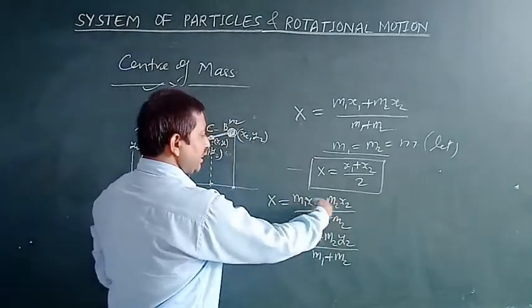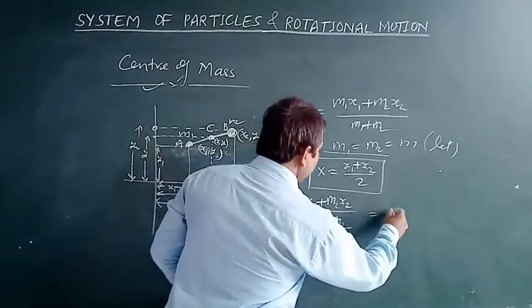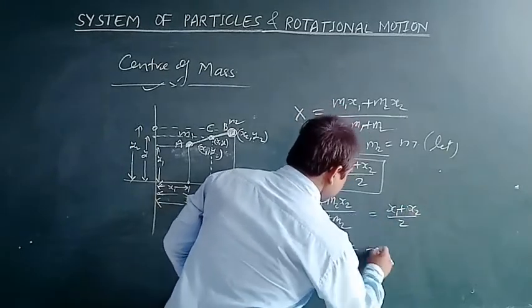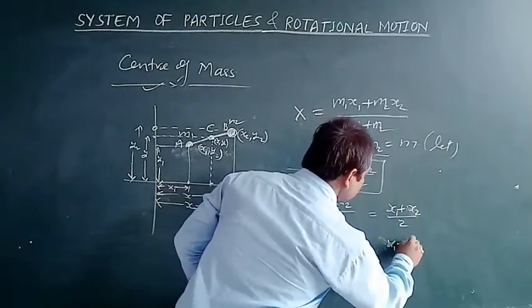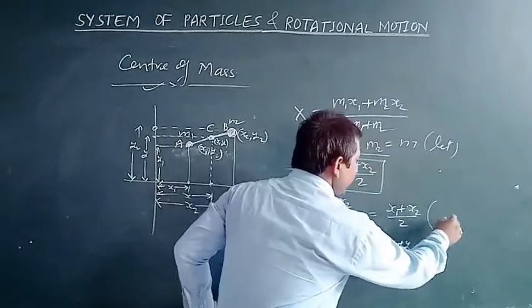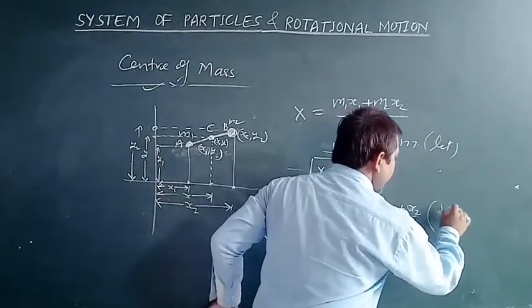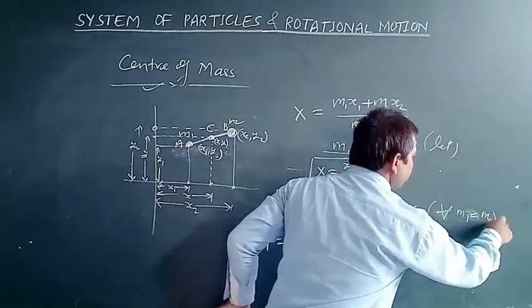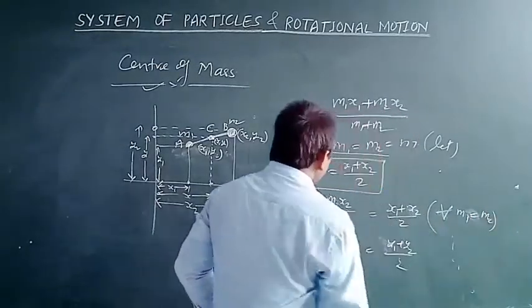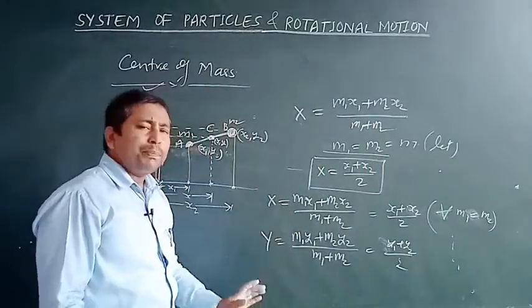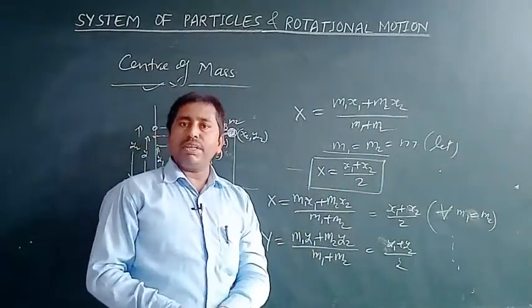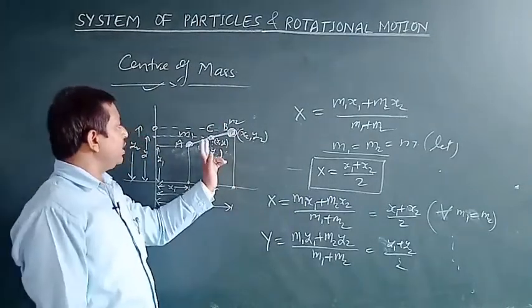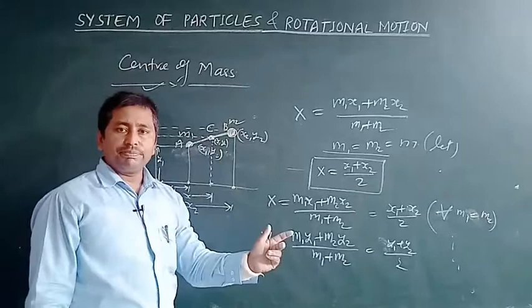So m can be taken outside and cancelled, and this becomes x1 plus x2 by 2, and this also becomes y1 plus y2 by 2, when m1 equals m2. So this is a particular method by which we can easily find the center of mass of the two mass object system.